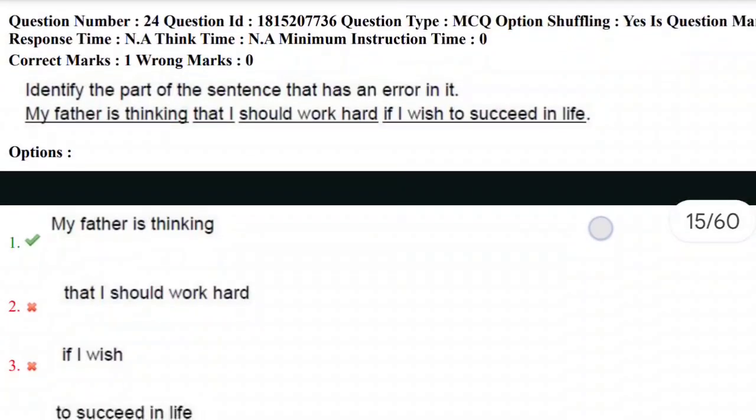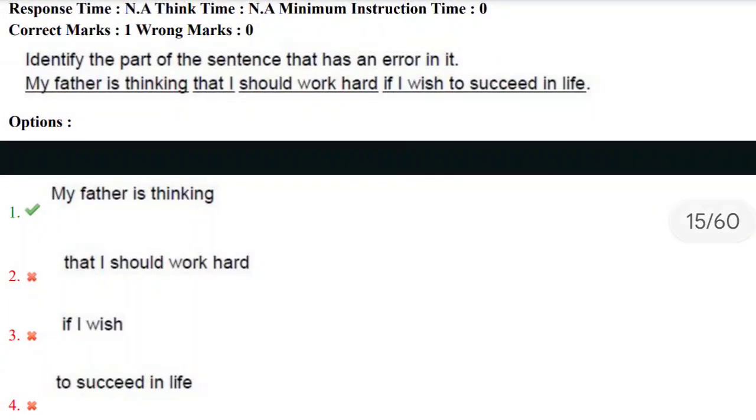24th question. Identify the part of the sentence that has an error in it. Here we have the question on identification of the error in the sentence, and here we have the sentence like my father is thinking that I should work hard if I wish to succeed in life.